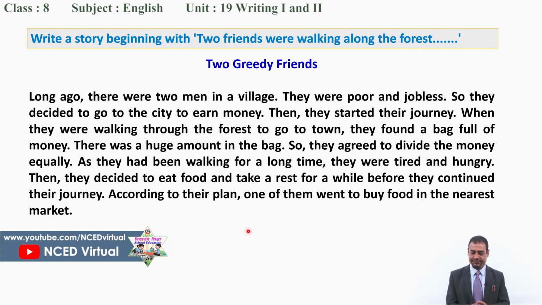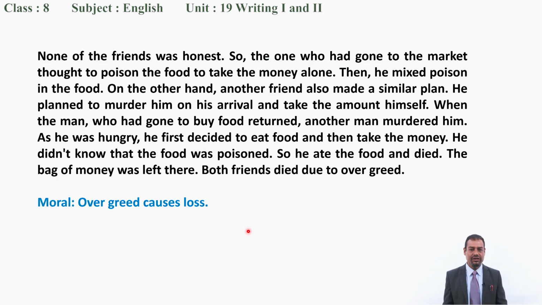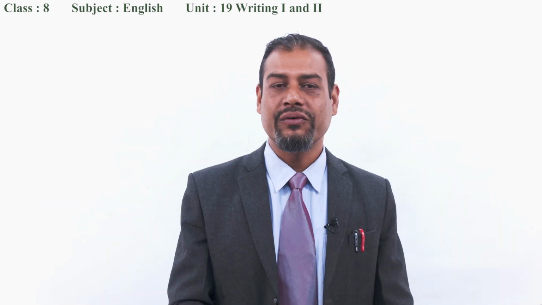Is it clear to you? So what is the moral here? Overgreed causes loss. The money is there, but both friends were not there, they died. So this is what you have to understand. Have you got it up to here? Good. If so, my question to you, what is a story then?